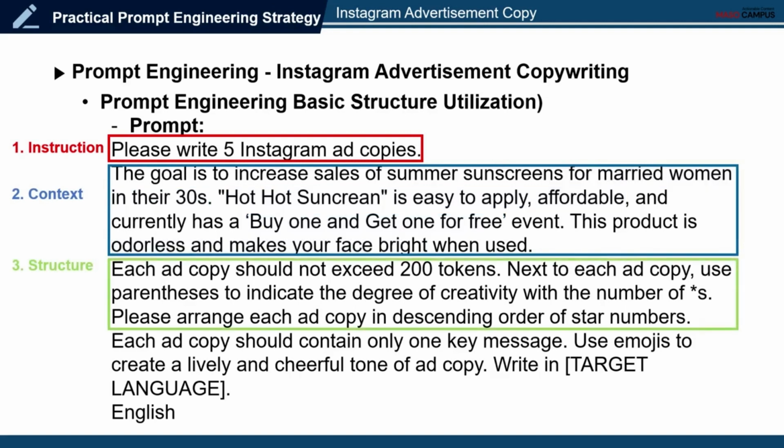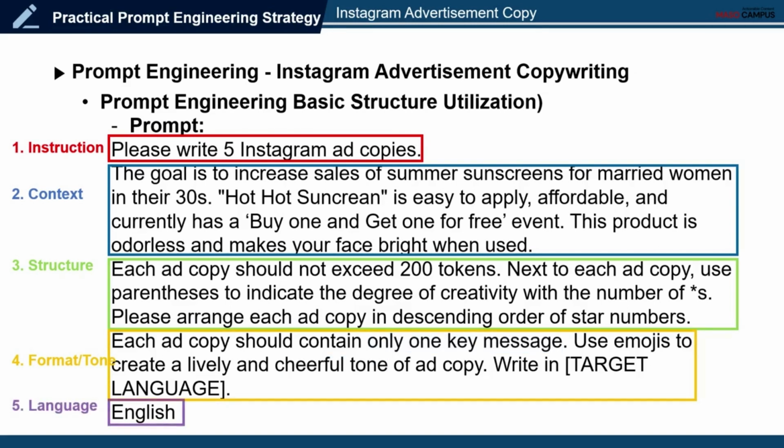Next, let's look at the output format. It defines the structure of the copy. Each ad copy shouldn't exceed 200 tokens and indicate the degree of creativity with asterisks inside parentheses next to the copy. Arrange the ad copies in descending order based on the asterisk count. The format dictates that each ad copy should contain only one core message and be written in a cheerful tone using emoticons. In this manner, we've integrated and reflected the foundational strategy of prompt content and format, which is widely utilized in the industry to craft ad copy.